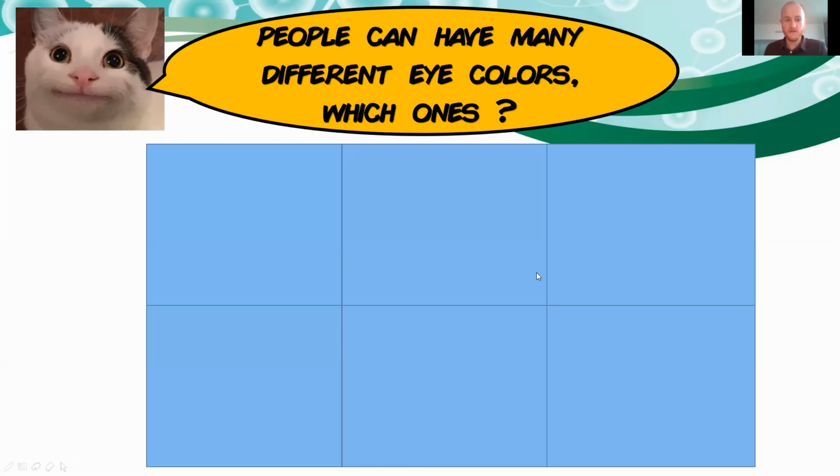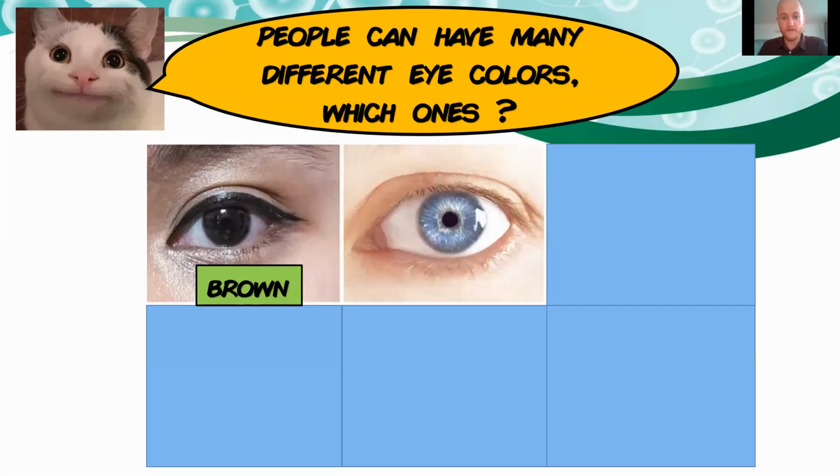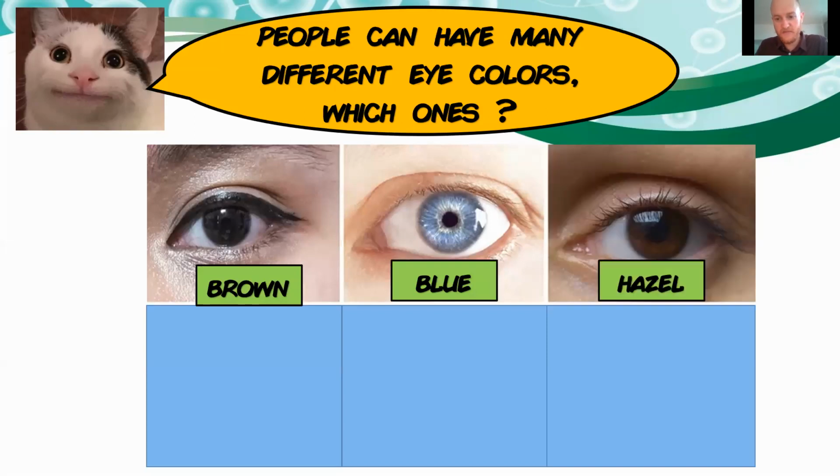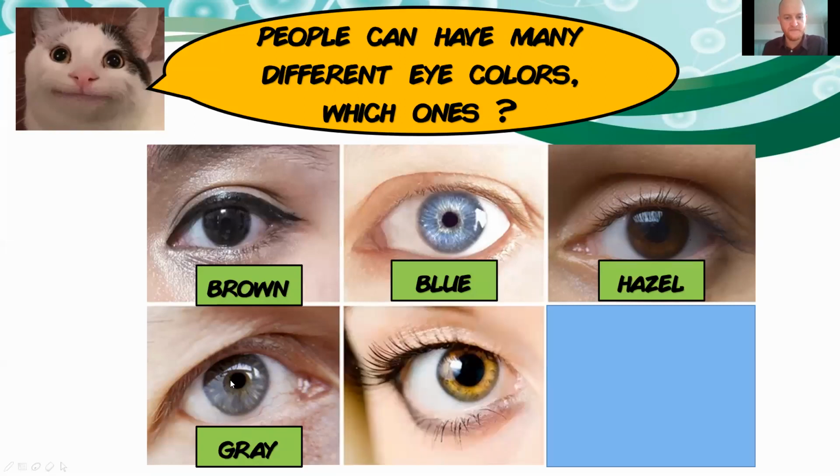The first one, the most common here in Vietnam and probably amongst your family and your friends, is the brown eyes, okay? And then we have the blue eyes, very famous too. Some people have hazel eyes. That's a shade of brown, a bit lighter around. Then there are gray eyes. Some people are less blue. It's called gray.